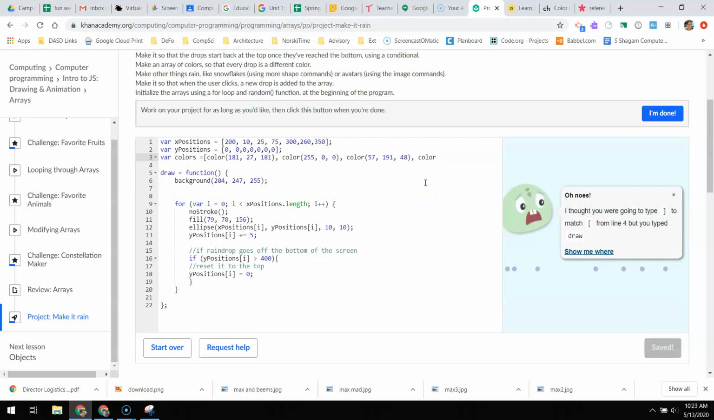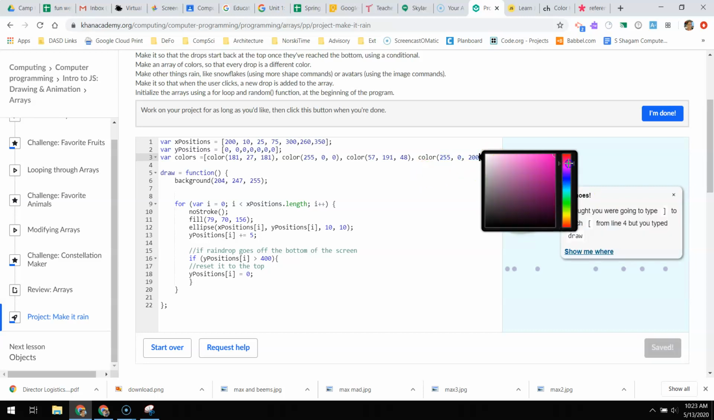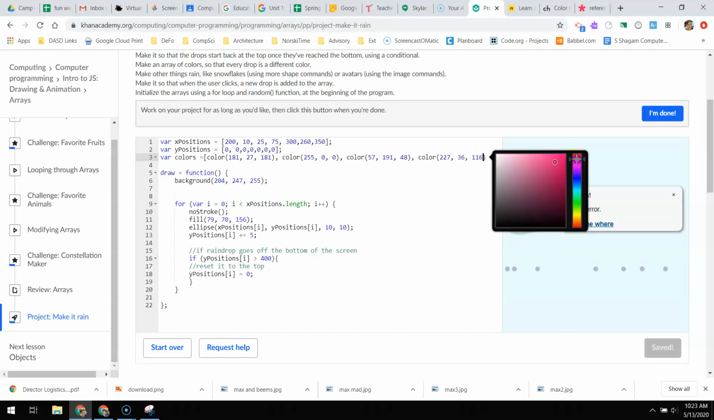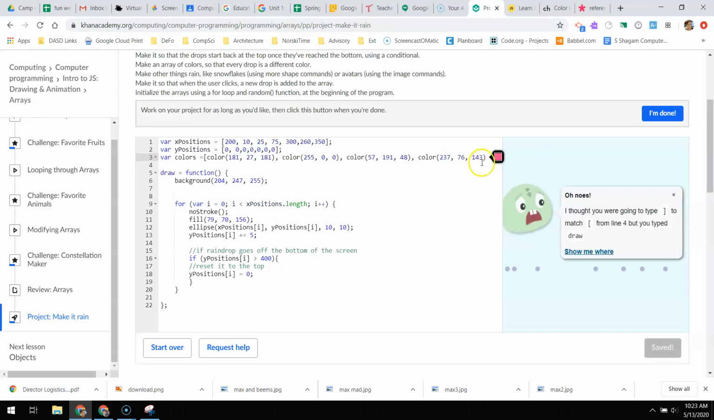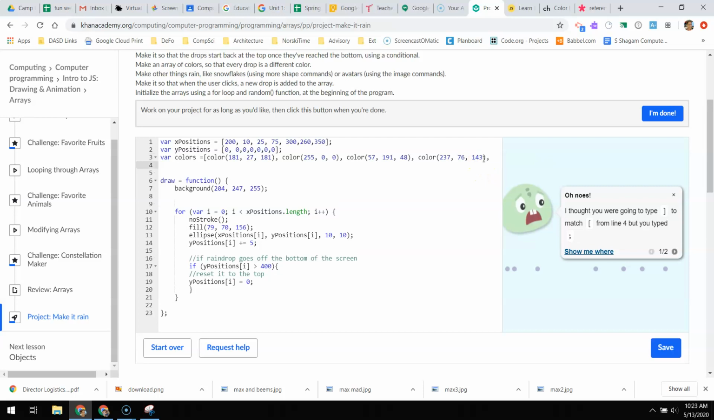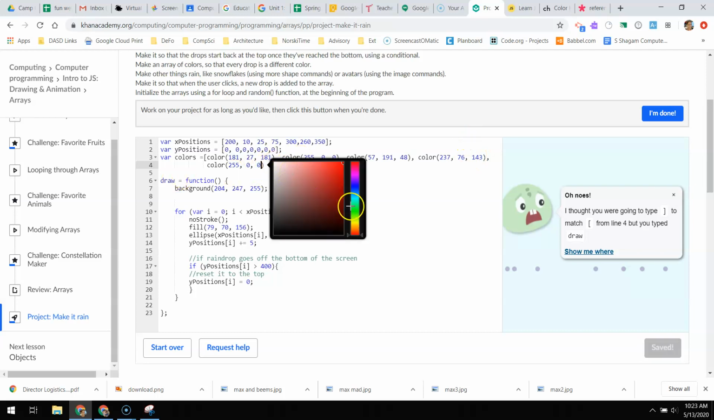Comma, color, so that's 1, 2, 3, 4. Do like a pinky, magenta-y kind of thing. Comma, I'm gonna go to a new line here. And 1, 2, 3, 4.